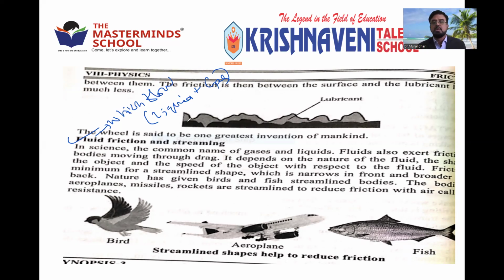Suppose swimming of fish. How will a fish swim in water? By overcoming the frictional force. Even water also exerts an opposite force. Aeroplane, bird. These are all God's creation. But in the case of aeroplane or fish or bird, why are they given the shape?